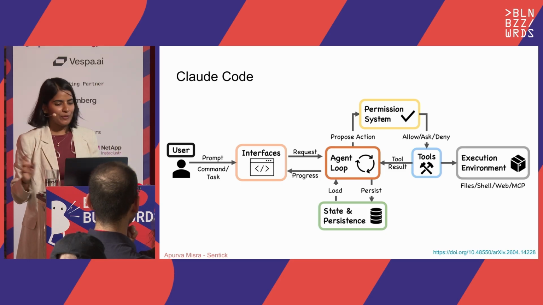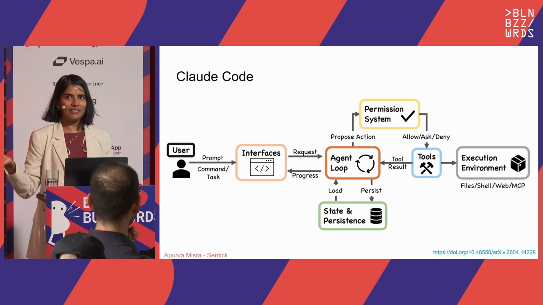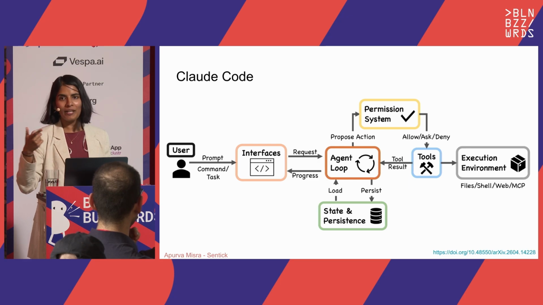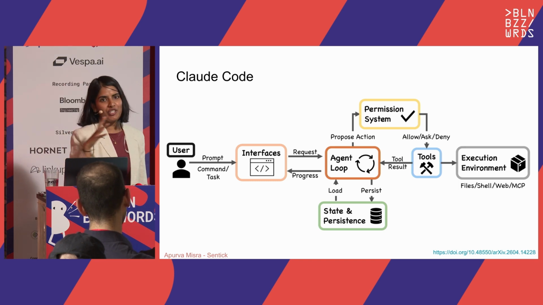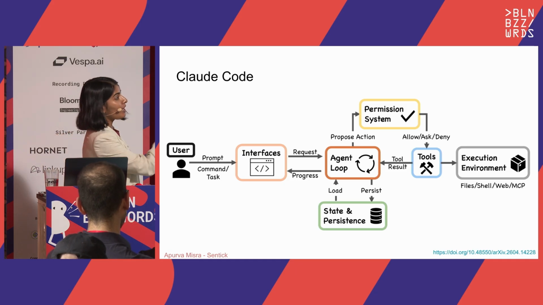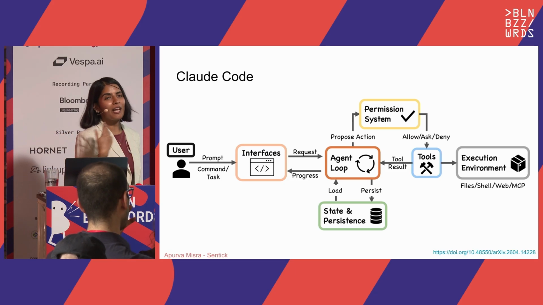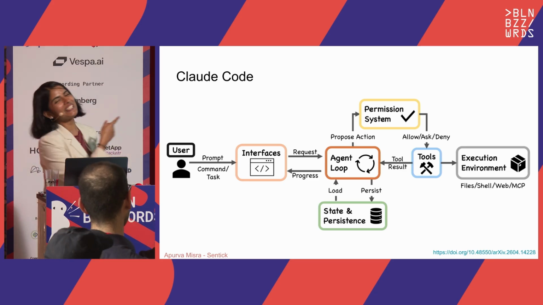Okay, so going on, I'm just gonna take an example. I think Claude Code is the most successful agent out there. Anthropic is going to be profitable, I think, next month. They're going to IPO anyway. So I feel like this is the agent which has been doing really well, and it's used by so many people. So this is what their system looks like. So lucky for us, their code got leaked, and this is from the paper.